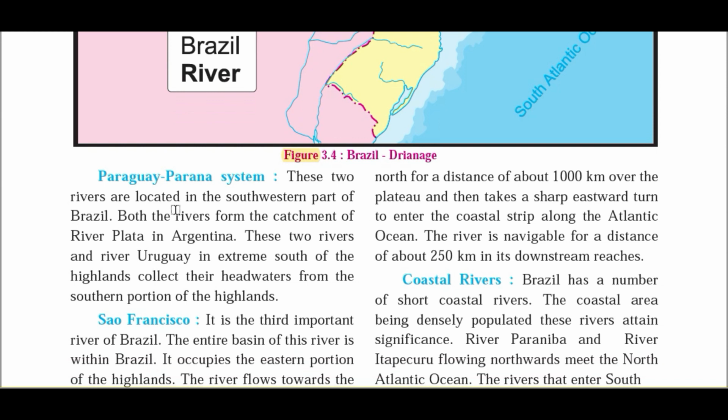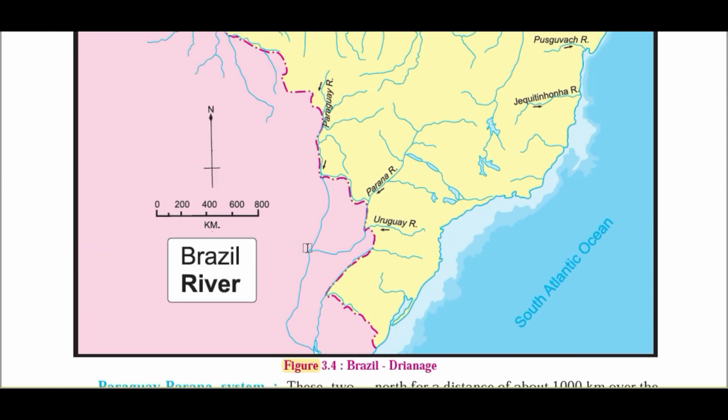Then the next one is the Paraguay-Parana river system. These two rivers are located in the southwestern part of Brazil. Both the rivers form a catchment area of River Plata in Argentina. So there is another river, that is the River Plata in Argentina, and these Paraguay and Parana rivers form a catchment area of this particular river. Okay,